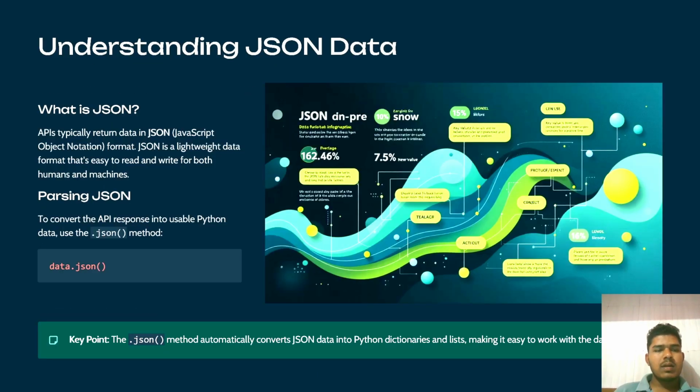So what is JSON? APIs typically return data in JSON, JavaScript Object Notation, format. JSON is a lightweight data format that's easy to read and write for both humans and machines. To parse JSON and convert the API response into usable Python data, use the .json method, like data.json. The key point is the .json method automatically converts JSON data into Python dictionaries and lists, making it easy to work with the data.